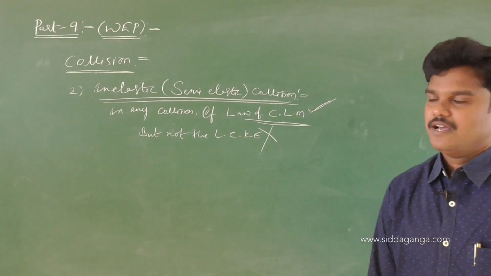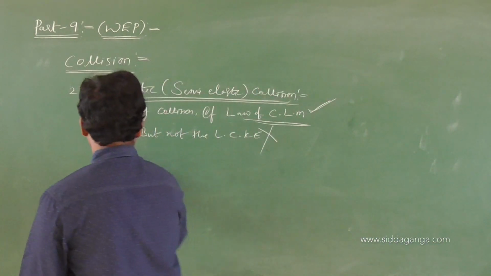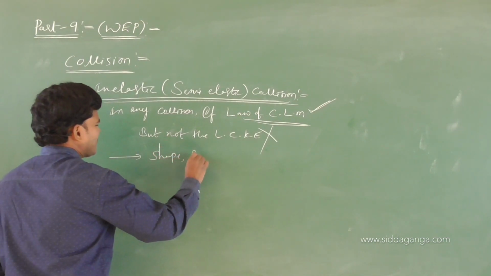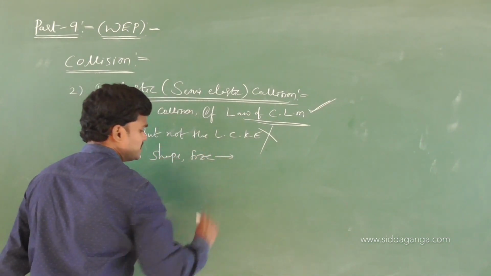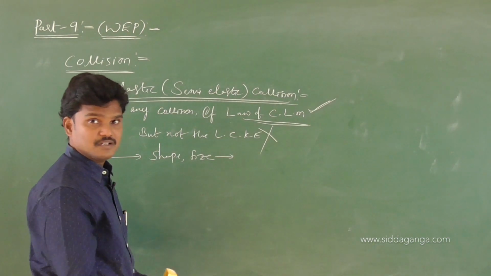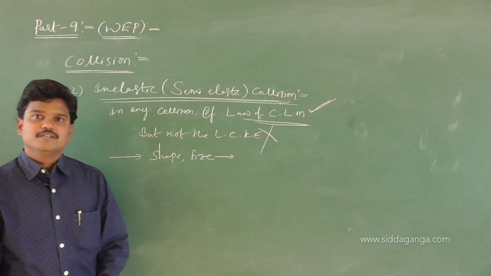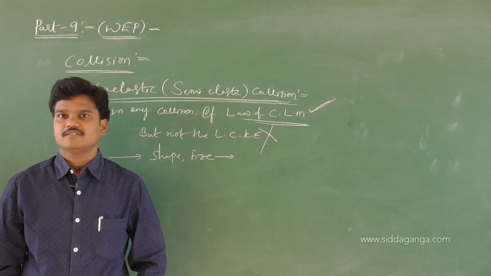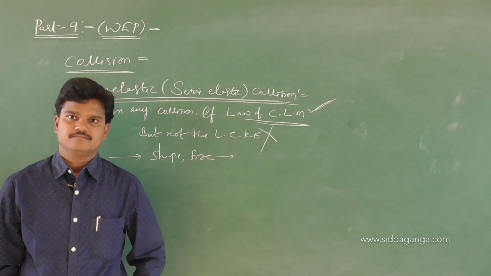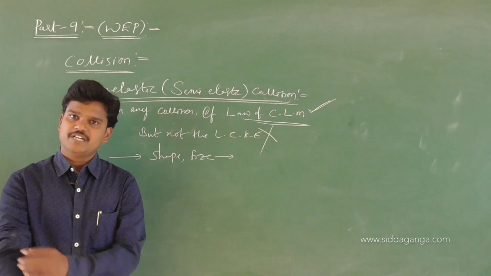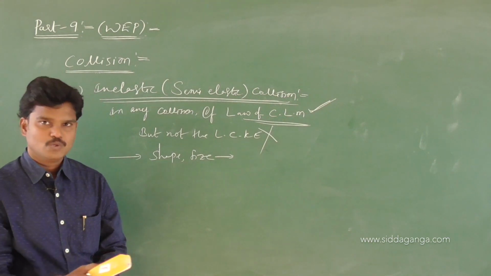Okay, basic things. And see, in this collision, shape and size of the bodies change after the collision. Earlier it does not change. Now in this type of collision, shape and size of the bodies or the particles change after the collision.